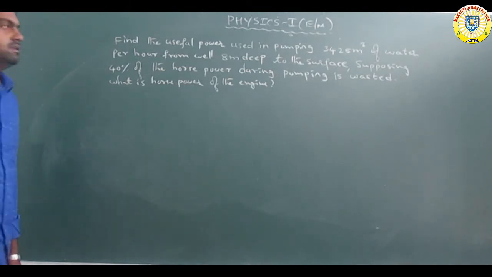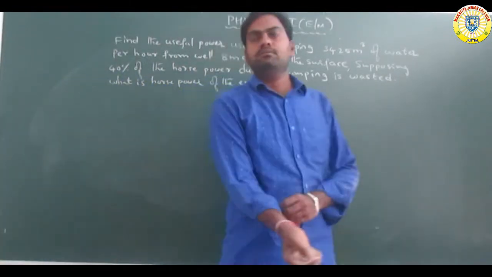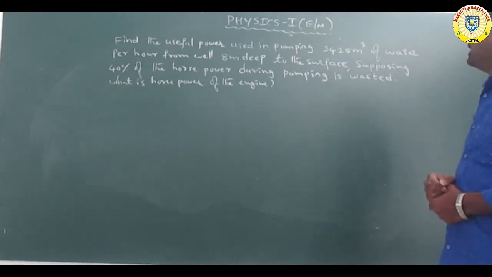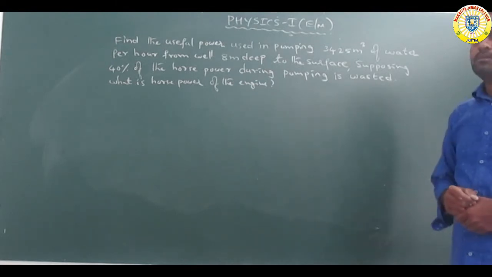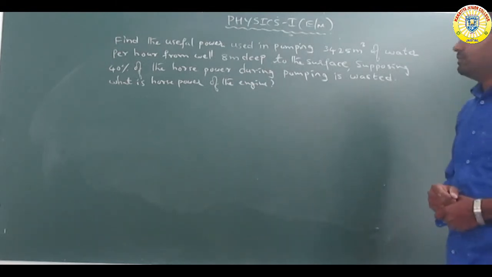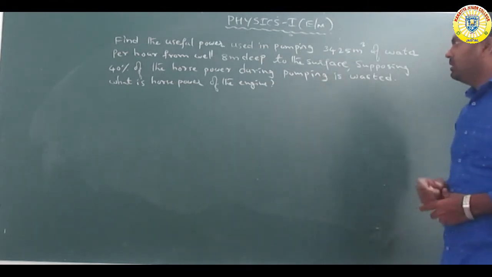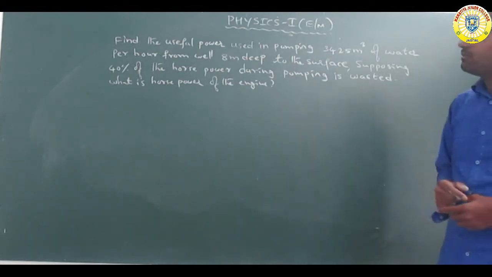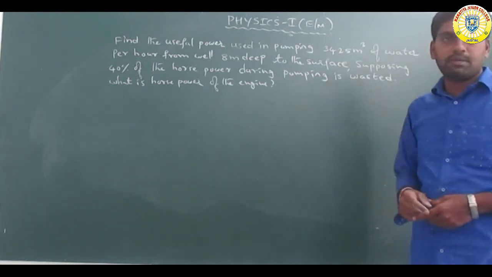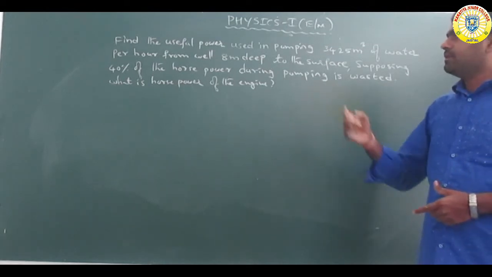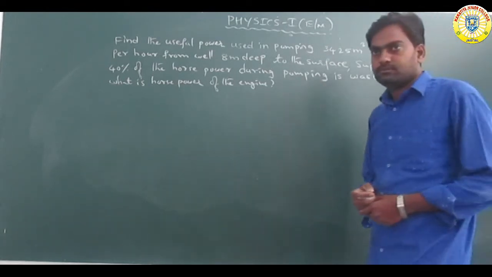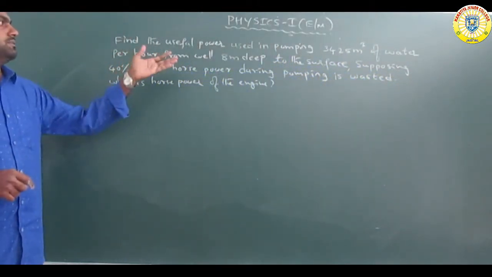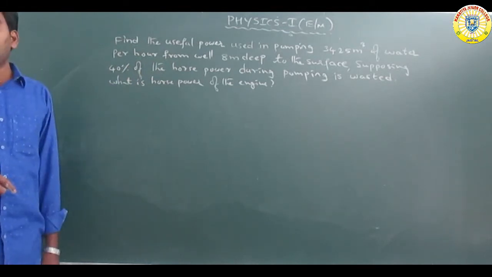Okay, so listen here. Find the useful power used in pumping of the 3425 meter cube. Meter cube means that is the volume, of water per hour from a well 8 meters deep to the surface, and supposing 40% of horsepower during the pump is wasted, 40% wasted. So for the remaining, what is the horsepower of the engine? Okay, so the given information.